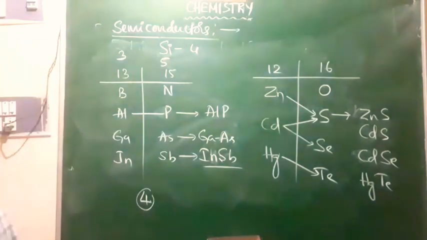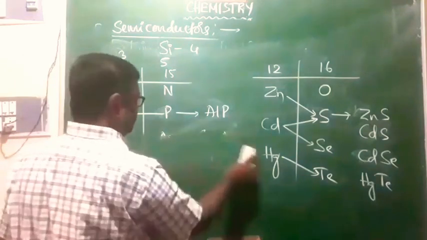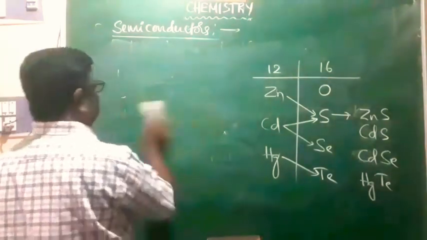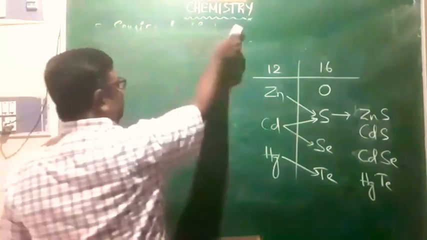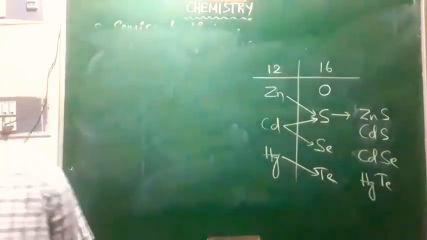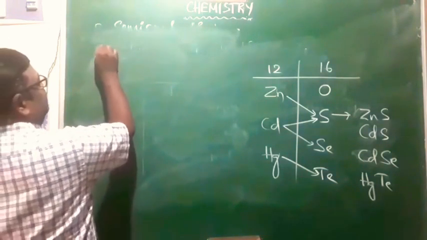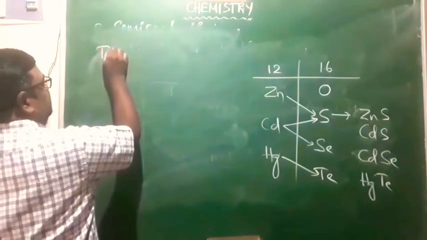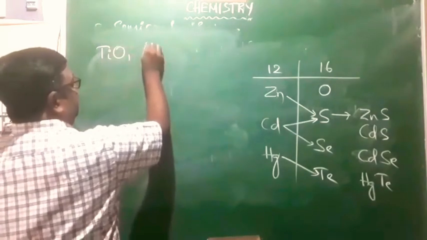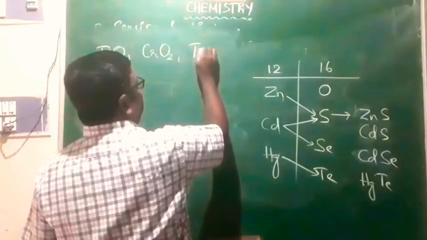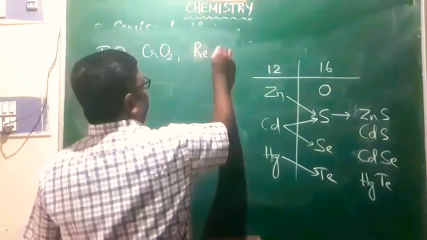And apart from that, we even tried some transition metal oxides as semiconductors. Transition elements will have variable valencies, right? As far as transition metal oxides are concerned, we have titanium oxide, chromium oxide, that is CrO2, and rhenium oxide, ReO3.